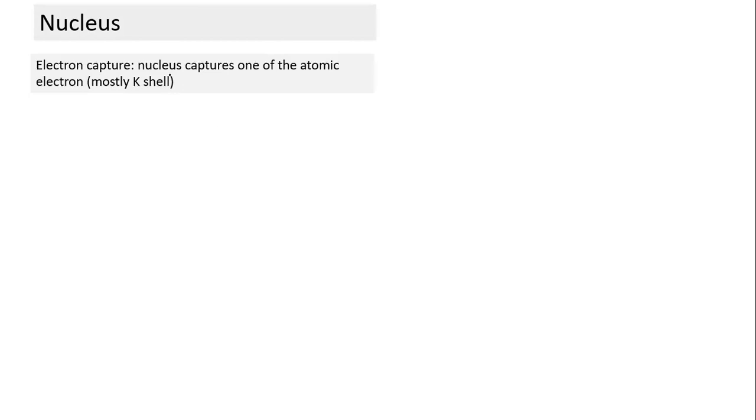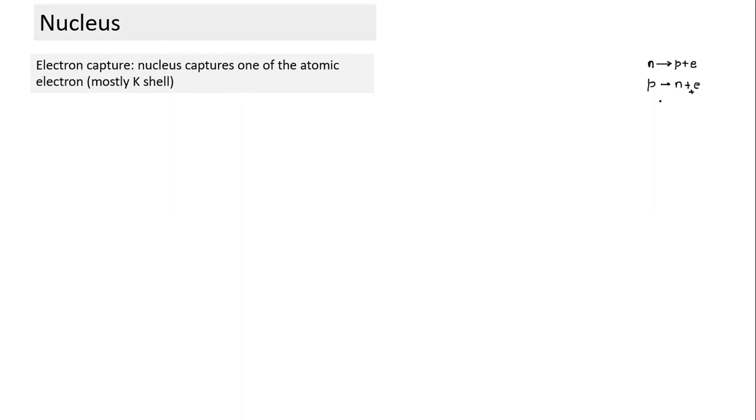So when it captures, what would happen? Can you imagine what will happen if a nucleus captures a K shell electron? In beta decay, we have come across two kinds. What were the two kinds? In one case, a neutron gets converted into a proton, and since the charge has to balance, something like this. And in the second case, a proton gets converted into a neutron, and this positive charge comes out. So can anybody see, if we capture an electron, what would happen within the nucleus?